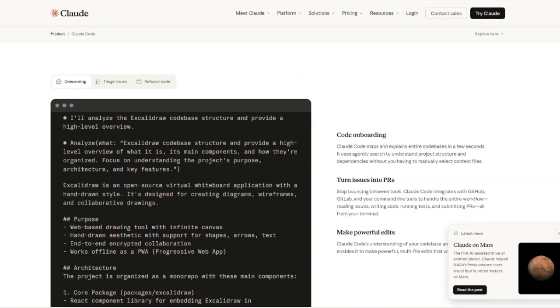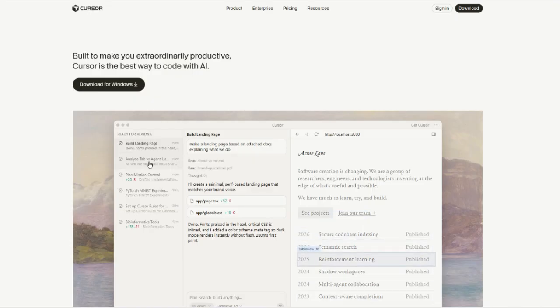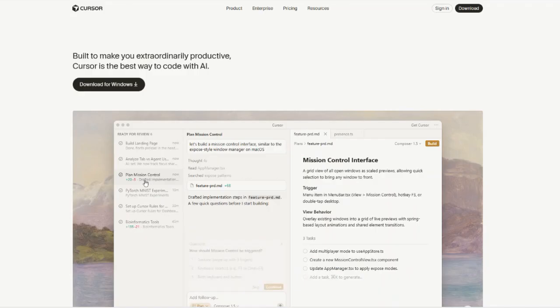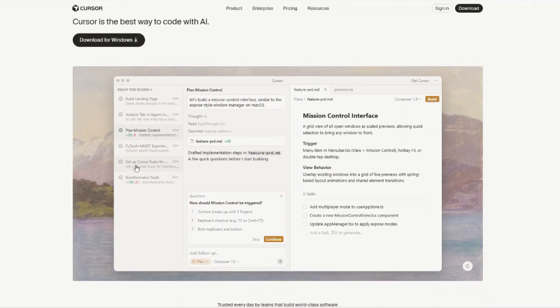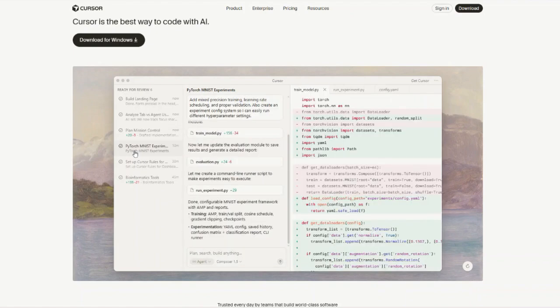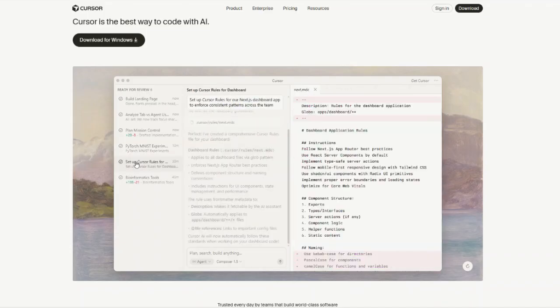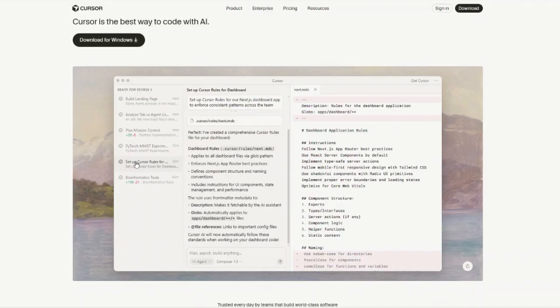Next up is Cursor. It's an AI-powered IDE that is built as an enhanced version of Visual Studio Code. Yes, it includes deep AI integrations to boost your day-to-day coding. And unlike Claude Code, which is more like a coding assistant or a coding agent, Cursor is a full IDE, meaning you open it to write, edit, and navigate your entire project.